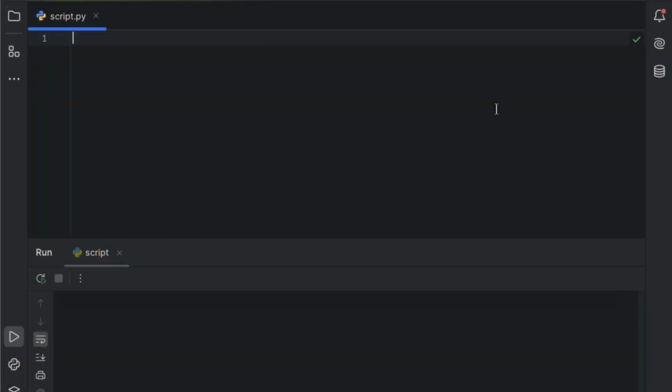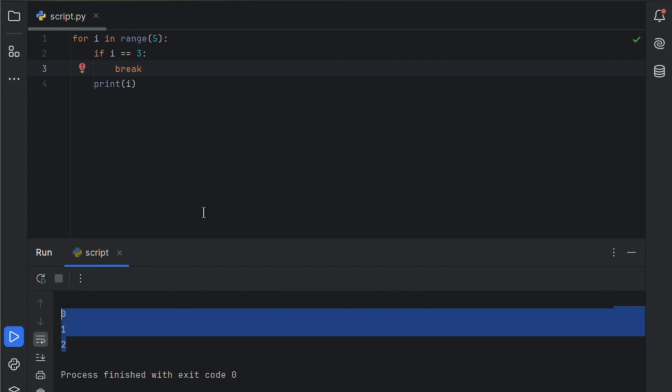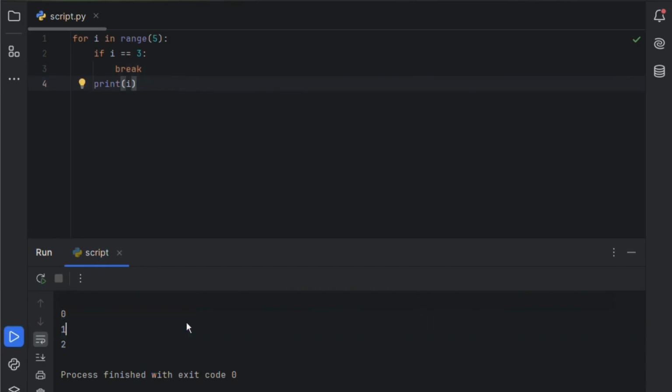Let's see the code demonstration for each of these. We'll create a for loop that will run from 0 to 4. Now, let's add a condition. If i is equal to 3, we simply break the loop. So, when i becomes 3, the loop will stop. Therefore, it will print 0, 1, and 2, but 3 and 4 will not be printed. So, break allows you to exit a loop early, regardless of the loop's condition.